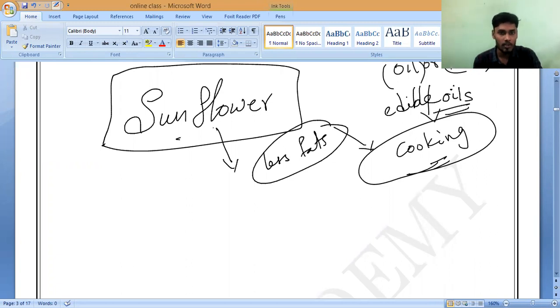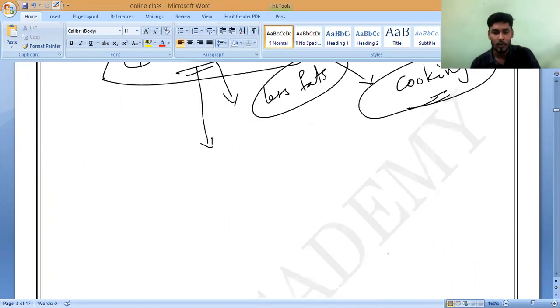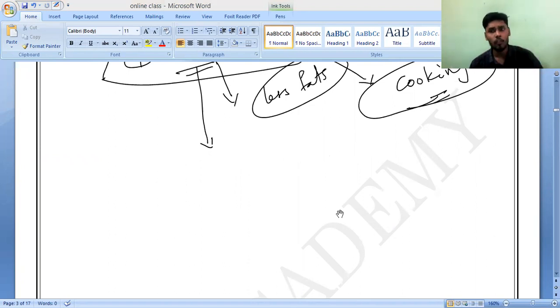The best oils we are using are sunflower, and even groundnut oil. So many types of oils are there: palm oil, sunflower oil, groundnut oil. If you take this sunflower, it contains a lot of oil stored. Is it yes or no?